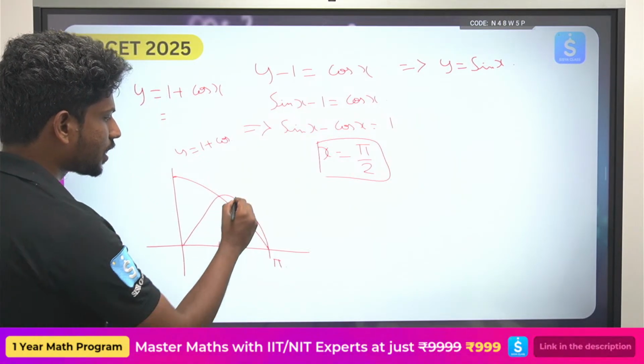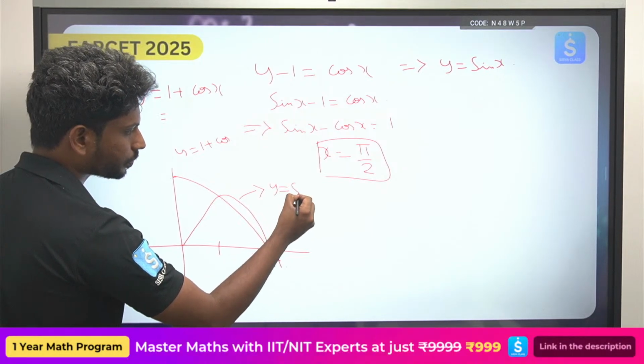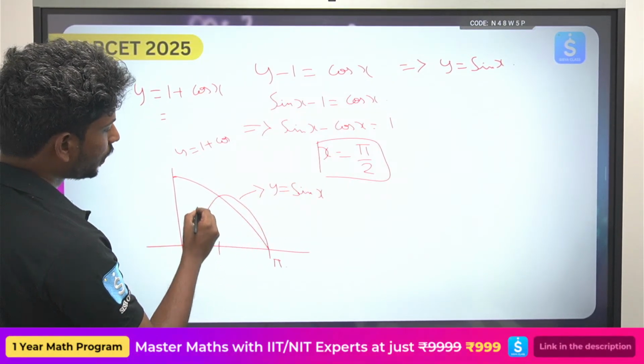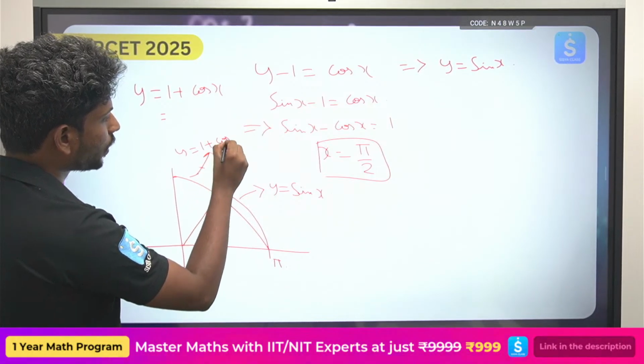So this is the y equals sin x graph, and this is the y equals 1 plus cos x graph.